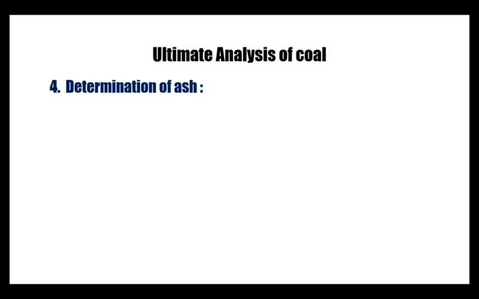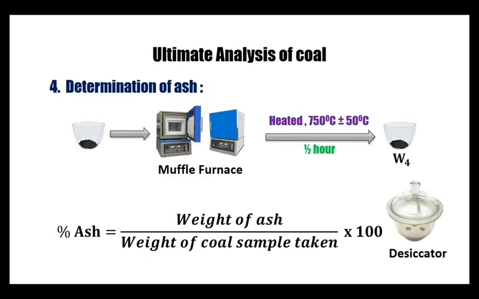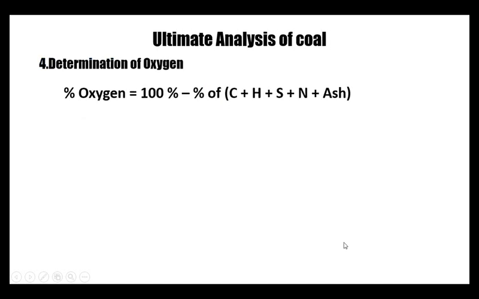Determination of ash. It is exactly the same as we determined in case of proximate analysis. There is no difference at all. So as it is, the percentage of ash is equal to weight of ash by weight of coal taken into 100. Now coming to the determination of oxygen, the percentage of oxygen is equal to 100% minus the percentage of all the parameters like carbon, hydrogen, sulfur, nitrogen and ash.